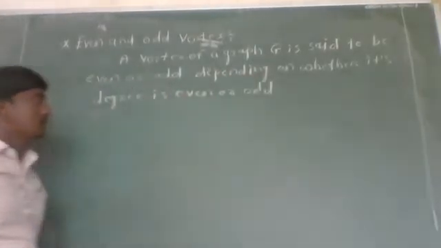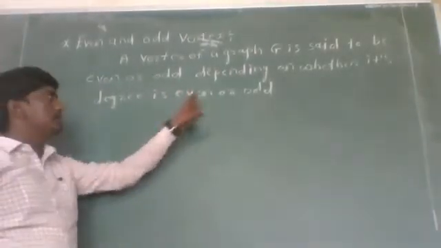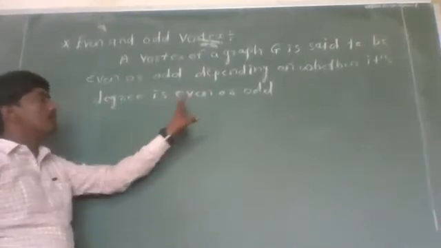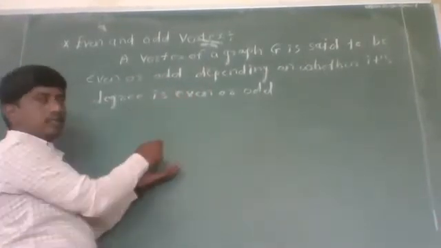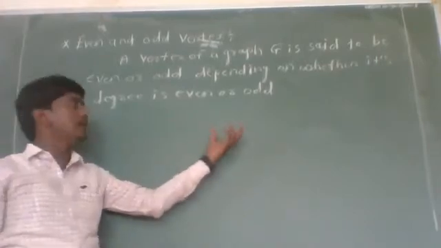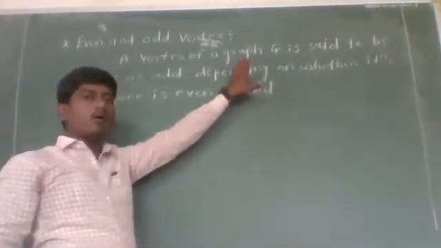If suppose there is a vertex V1 whose degree is 2, or a vertex of degree even, it is nothing but the even vertex, and a vertex of a degree odd is nothing but the odd vertex.